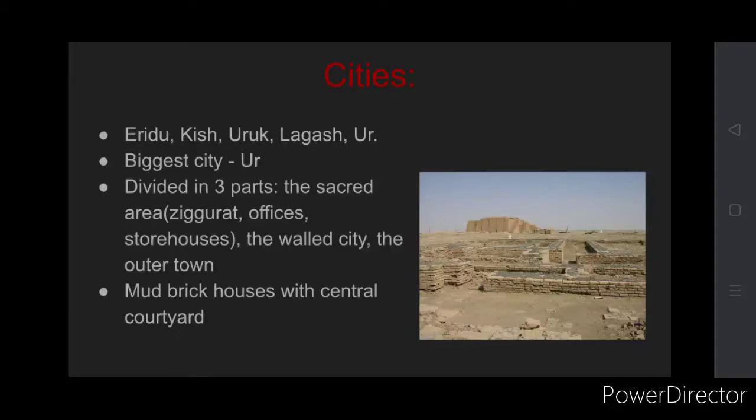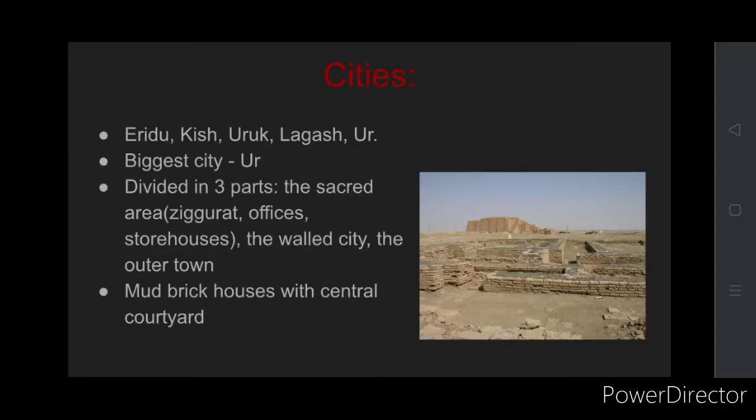And then the residential area, that means people used to live in the walled city and the outer towns. Most of their houses were built with mud brick, and their houses would have a central courtyard, that means an open ground in between the house.